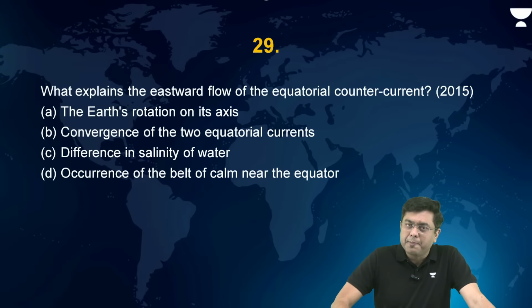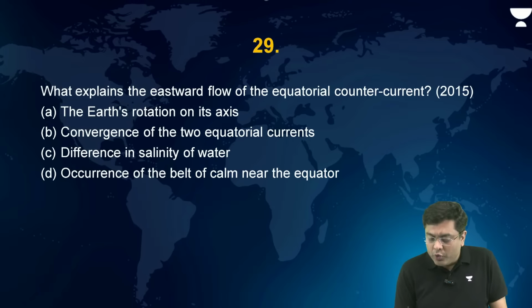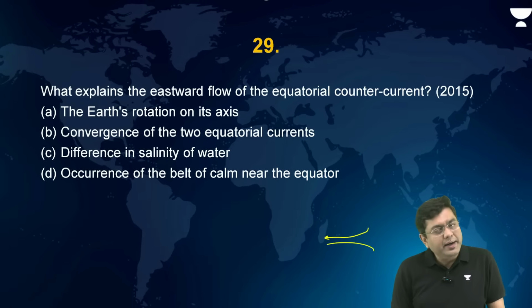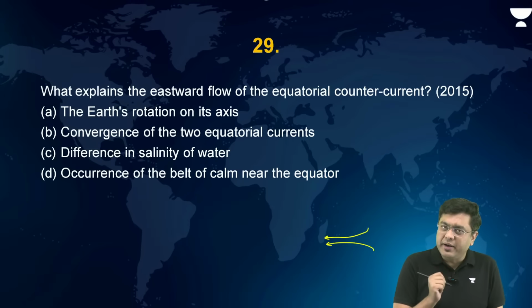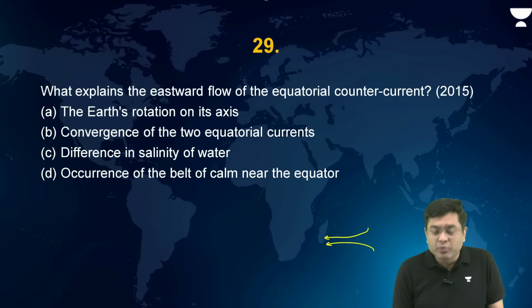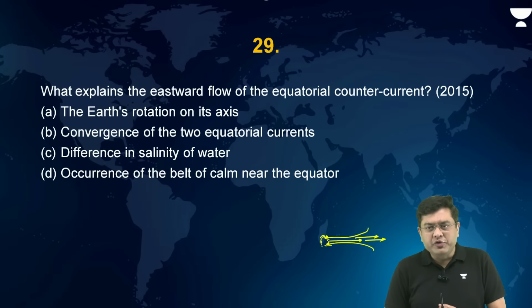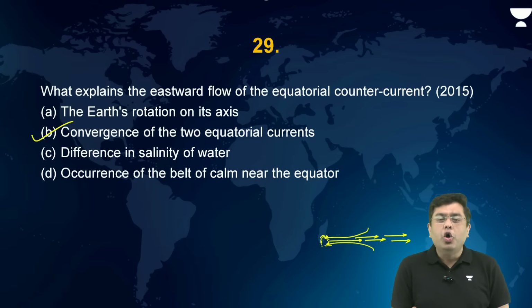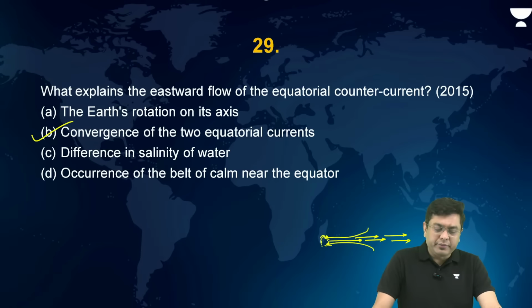Why do you have that? That is basically because you have the north equatorial current and the south equatorial current. Both of them move in the direction of east to west, right? Carried by the trade winds. And that leads to the accumulation of water here, and there will be some flow back, aided by the equatorial westerlies also, which will be generated. So that is because of the convergence of the two different equatorial currents which are there. So the answer in this case is B.